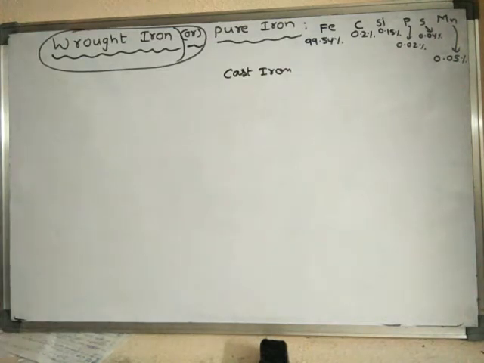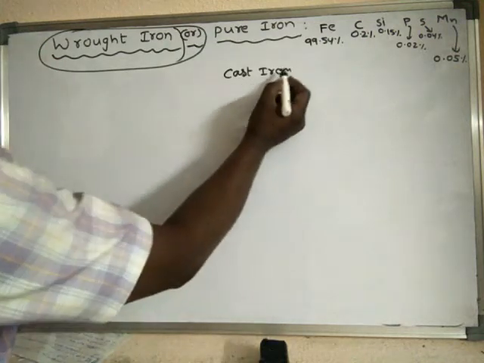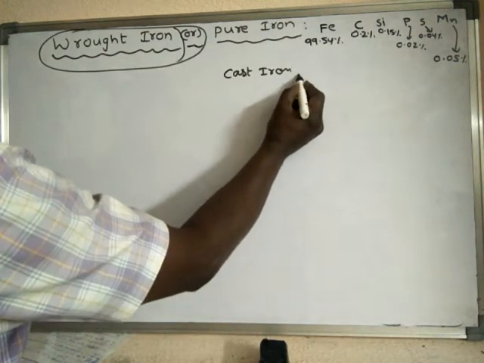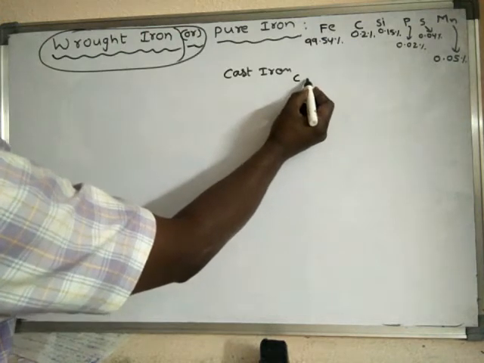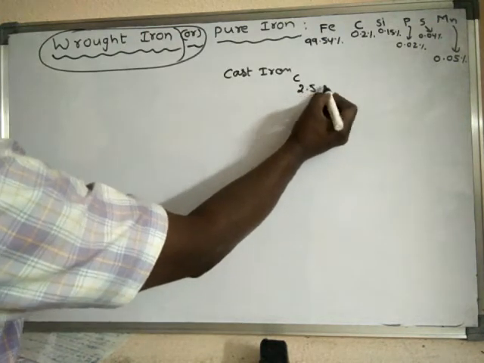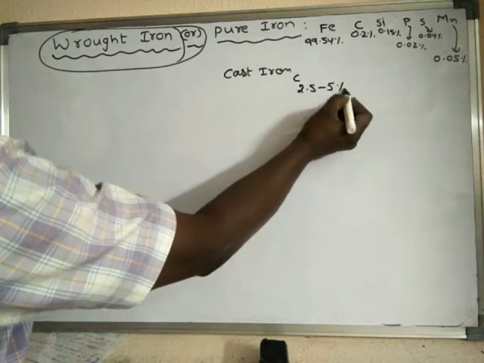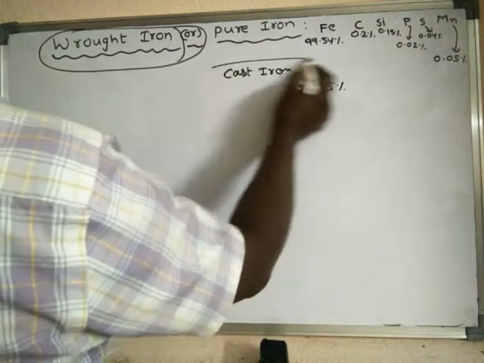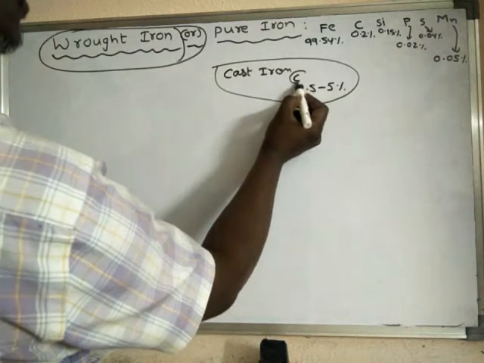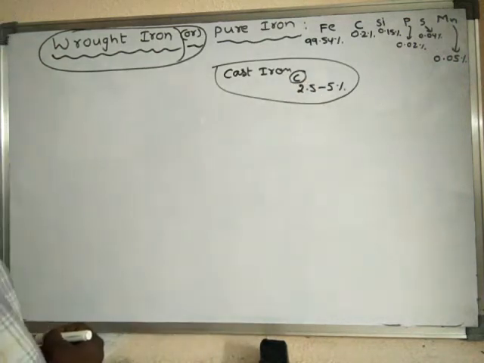Cast iron contains more impurities. The percentage of carbon in cast iron is nearly 2.5 to 5 percentage. So if you reduce the percentage of carbon,